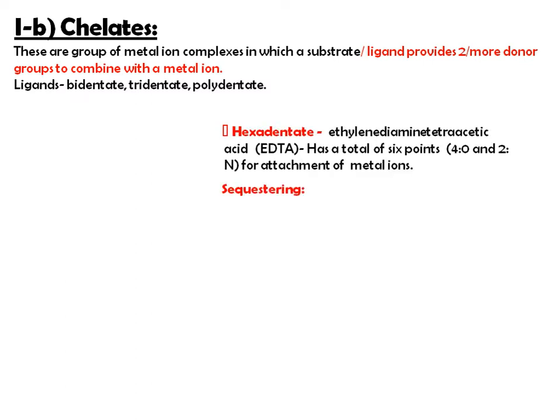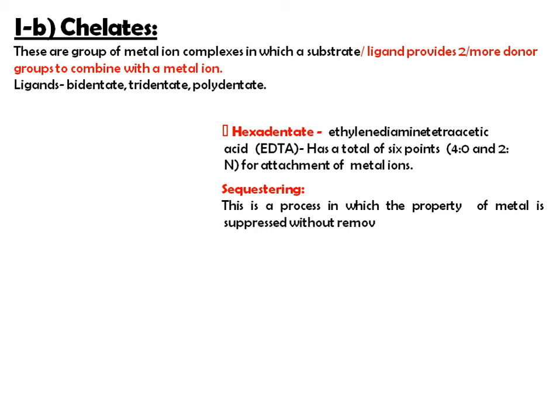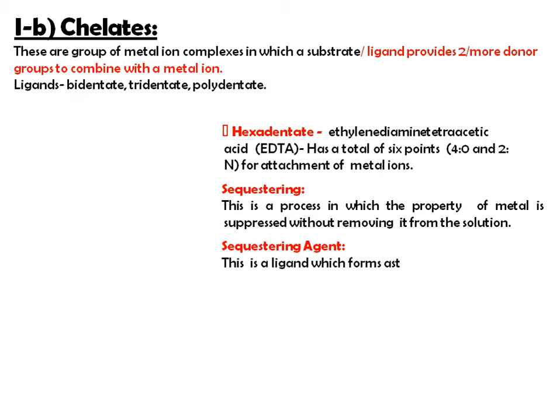EDTA, as I told you, is a hexadentate ligand, having a total of 6 points for attachment of metal ion. Then sequestering: this is a process in which the property of a metal is suppressed without removing it from solution. Then sequestering agent, this is a ligand which forms a stable water-soluble metal chelate.